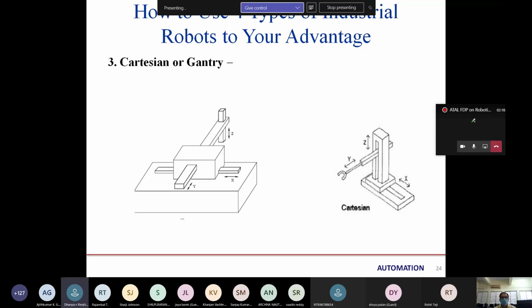So it is slow, but can we improve the speed by changing the software? Yes, we can improve the speed, but if we improve the speed, we have to decrease the load capacity of the robot. If we want speed, we have to reduce the weight also. So they are interrelated. That means gantry or Cartesian is capable of carrying heavy loads. That's why it is slow. Okay, thank you, sir. Yes, ma'am. And if we want to improve the speed, we have to reduce the weight.